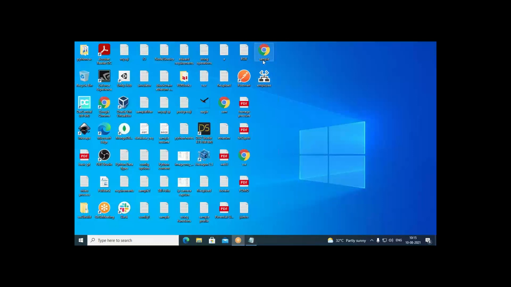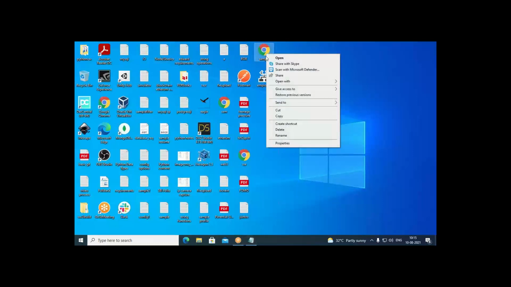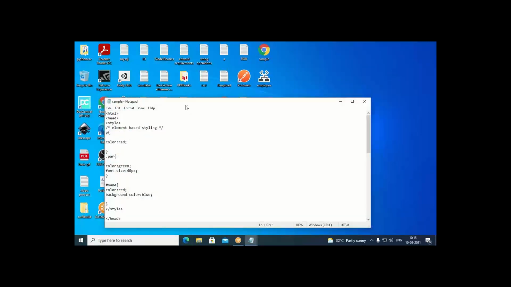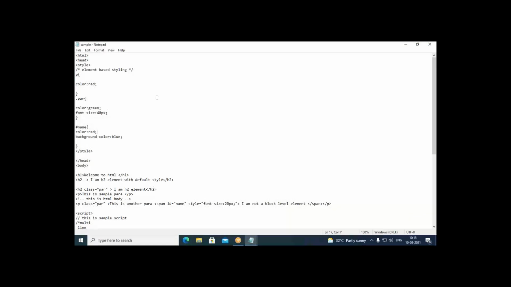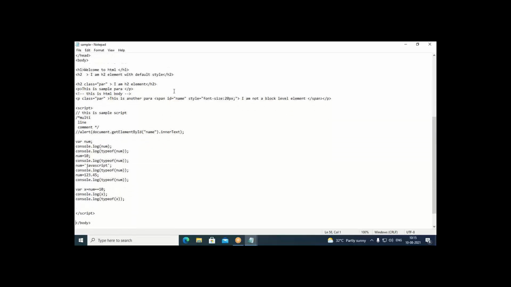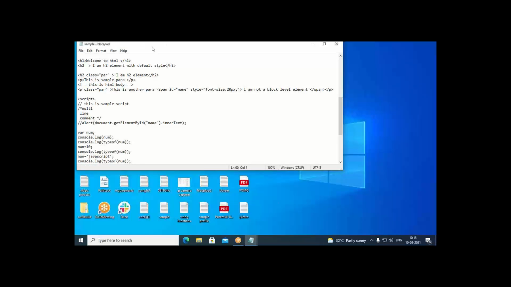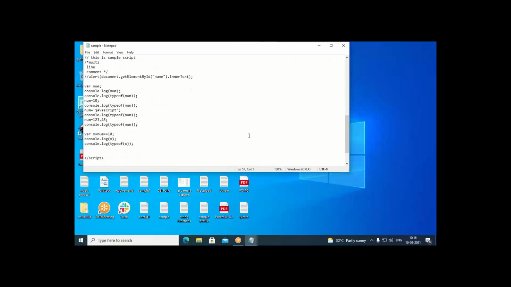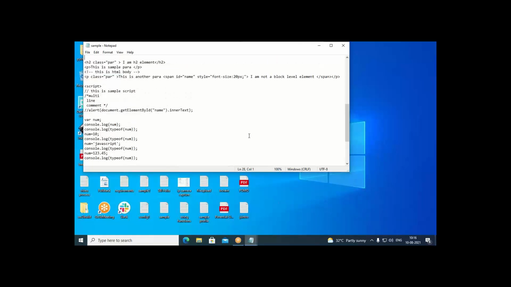So let us write some programs now. So this I open with Notepad. In this, I was showing how we can create a sample HTML page using the console object. Here we were using the console object, and writing to the console. And without declaring a variable, if we use it, how it was giving an error, that also we understood.